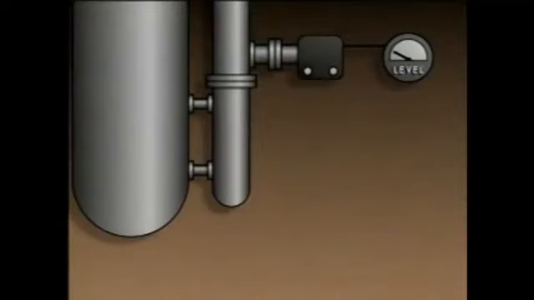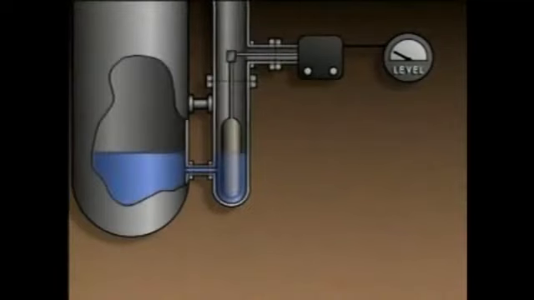To see how the principle of buoyancy applies to a displacer, we'll use this illustration of a displacer attached to a container of liquid. Liquid levels equalize in containers that are connected together, so the level inside the displacer's chamber stays the same as the level in the container. A weight hangs in the chamber and is connected through a linkage to a transmitter.